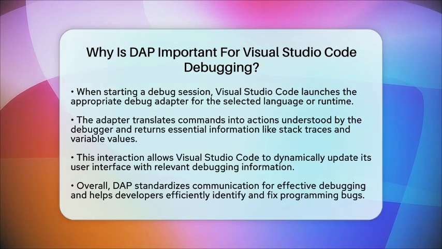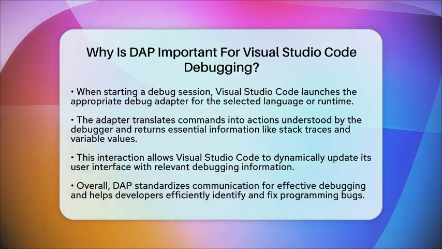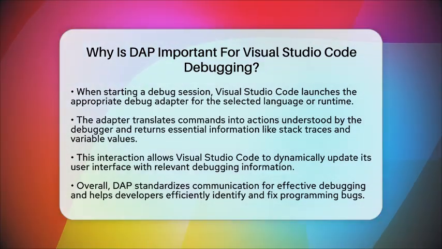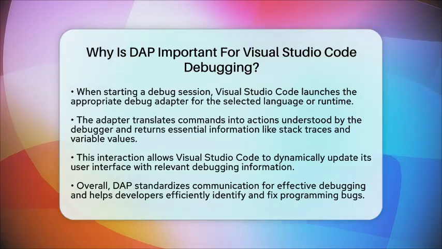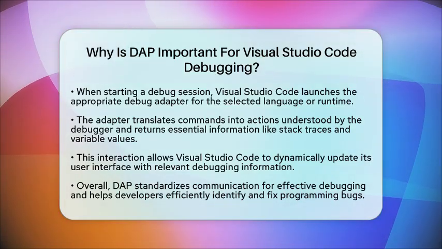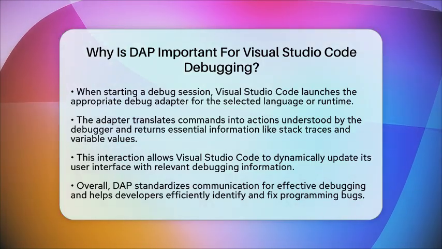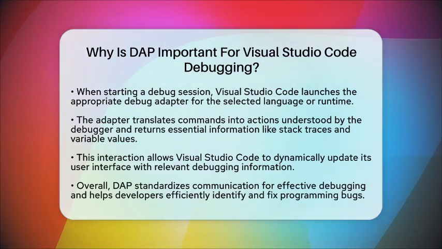This interaction allows Visual Studio Code to dynamically update its user interface, showing inline values, call stacks, breakpoints, and other crucial debugging information.